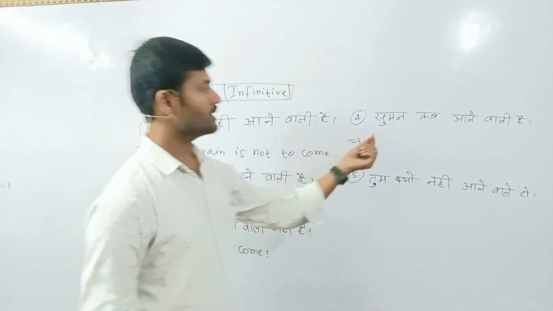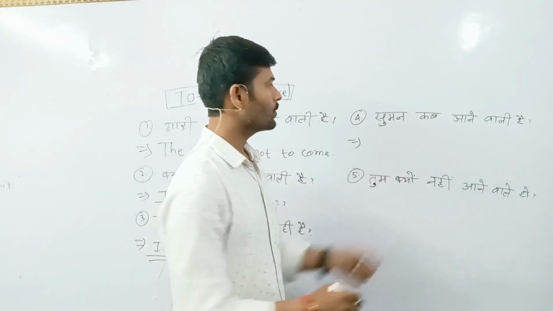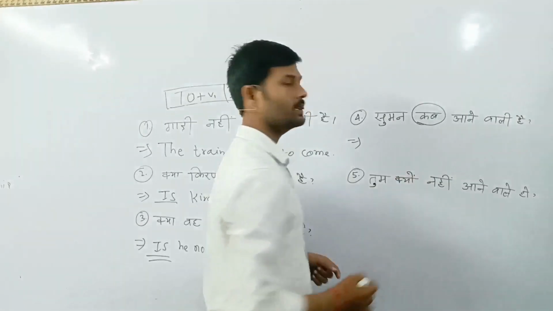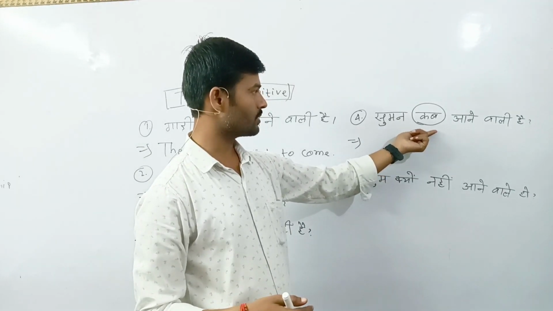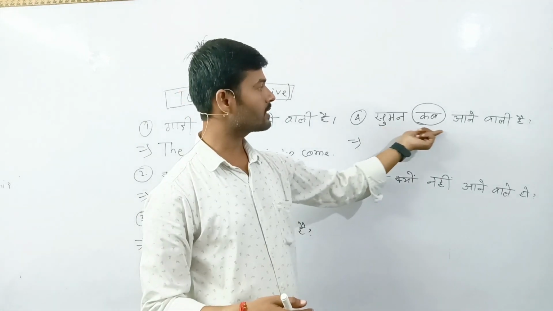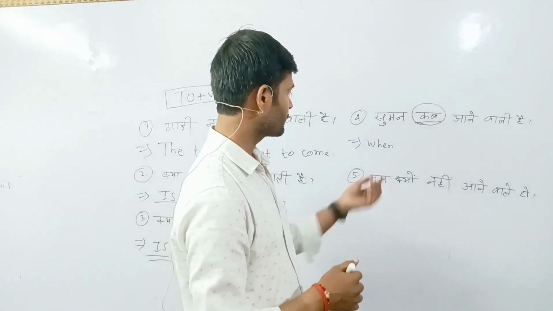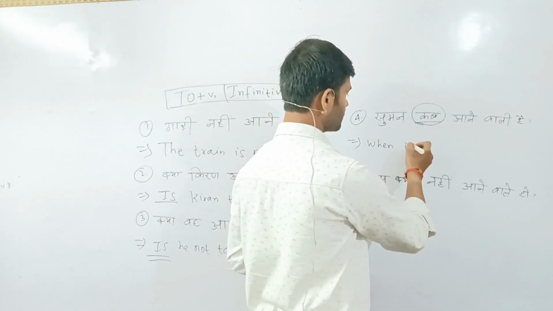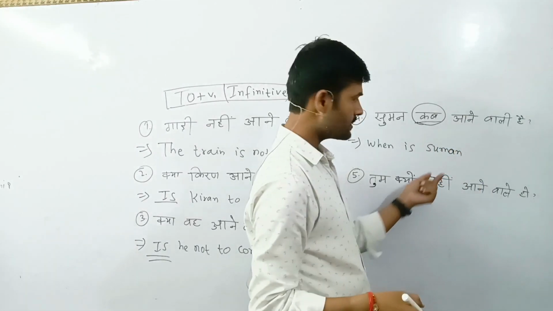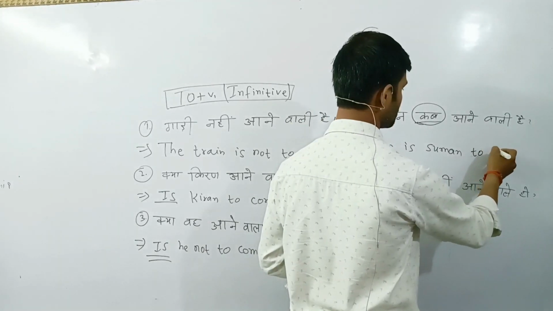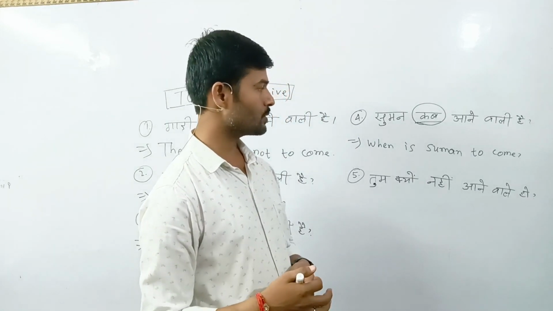Okay, next. This is also a type of interrogative, but you have to use the WH question first, because when you get a WH word, then you have to start with the WH question. What is the WH question here? Suman कब आने वाली है? Here "when" is used as the WH question. When is Suman to come? Suman कब आने वाली है? When is Suman to come?